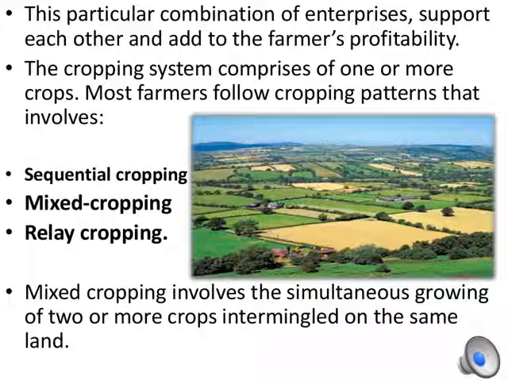In this image you can see how mixed farming is done, where two or more crops are grown simultaneously, in sequential cropping. See, mixed cropping and relay cropping has been done. They are growing maize, rice, and wheat, whereas they are also growing grasses and fodder. So this is called mixed cropping. It involves two or more crops growing at a time in the ground.